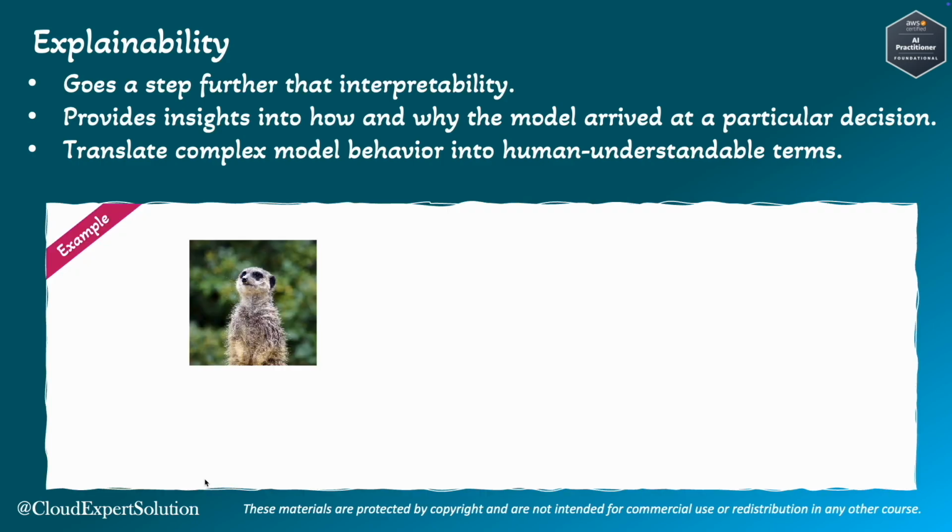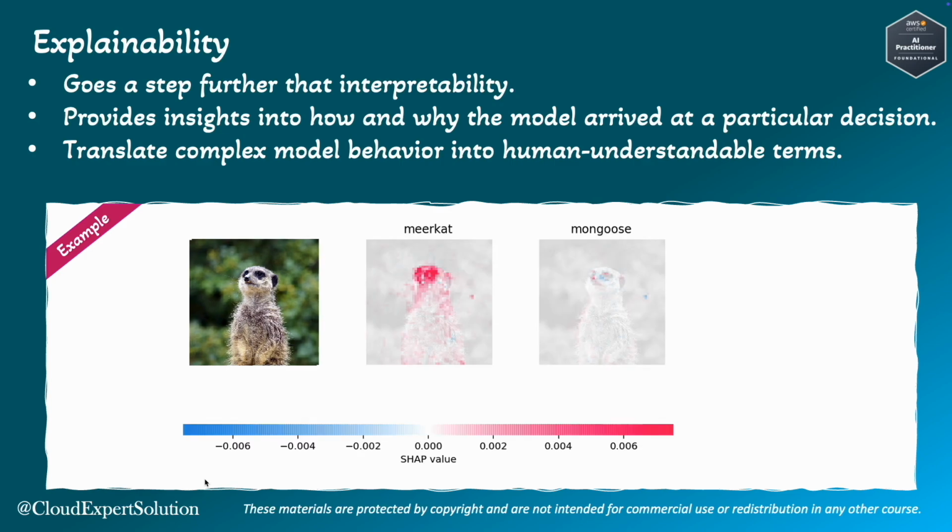If I give you this picture and ask you, can you identify if that is a meerkat or a mongoose? With human eyes, it's very difficult to understand or categorize if it's a meerkat or a mongoose. But deep learning models are capable of detecting subtle patterns that go beyond statistical inferences. This is the outcome of a deep learning model. The model is able to distinguish between a meerkat and a mongoose by looking for the distinctive dark fur surrounding a meerkat's eye, which is absent for a mongoose.